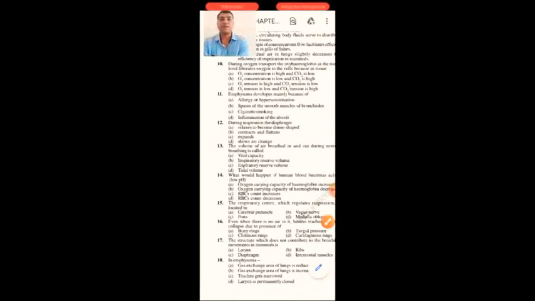Emphysema develops mainly because of allergy or hypersensitivity, spasm of smooth muscles in bronchioles, cigarette smoking, or inflammation of alveoli. When you see the pictures, they first show that emphysema is because of cigarette smoking.